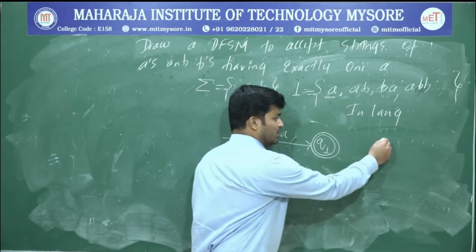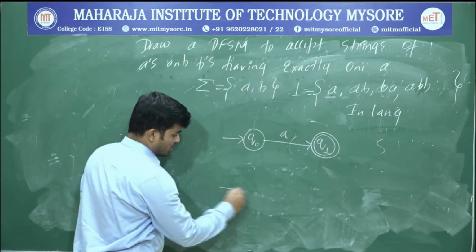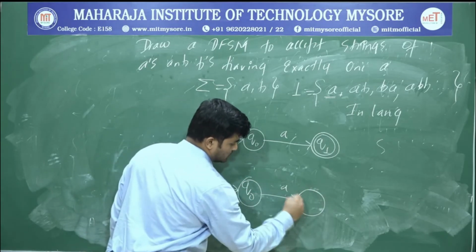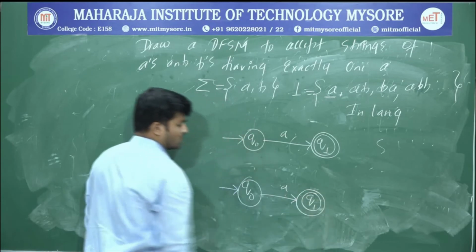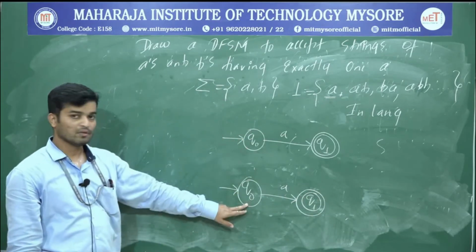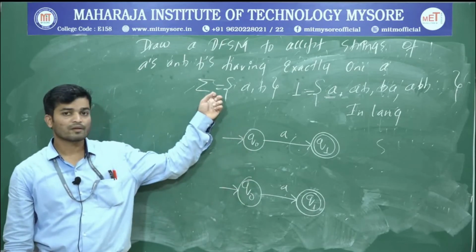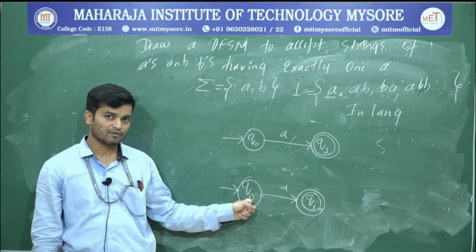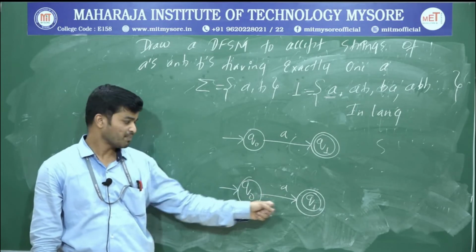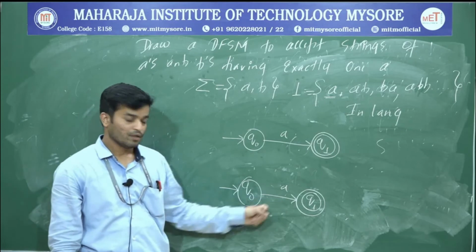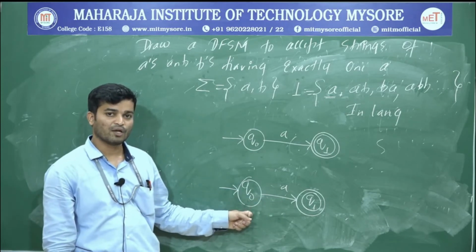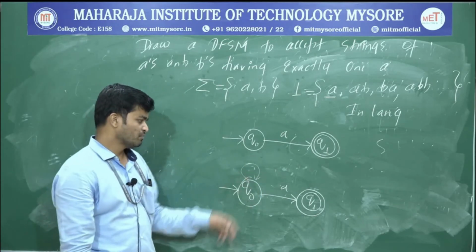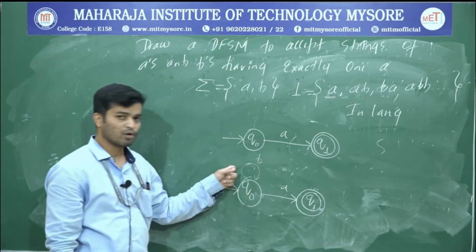Now this one is called the skeleton. Next, build the muscle. How to build the muscle? You rewrite the same diagram one more time. Okay. So I have written the same diagram one more time. Next, observe your sigma. If sigma is 2, there should be exactly 2 paths from each state. So if you consider Q0, there's already a path for A. Now I have to give a path for B. So first preference always goes to a loop. Suppose I write a loop for B, what will happen? So there may be what?